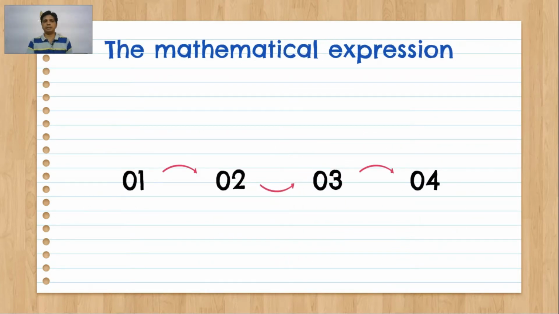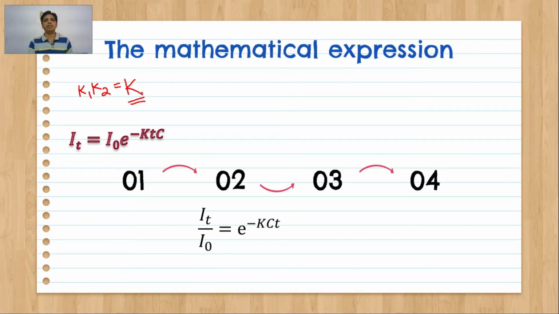Mathematical expression. Now, K1 and K2 are replaced by another constant, that is capital K. Remaining everything is same. Now, taking I0 to the other side gives this equation. Now, you have to reformulate it in the reverse manner to give a simple mathematical formula. Removal of e: how can we remove it?